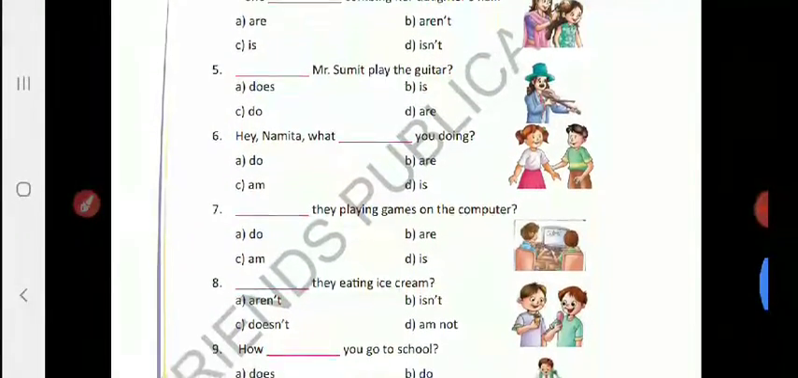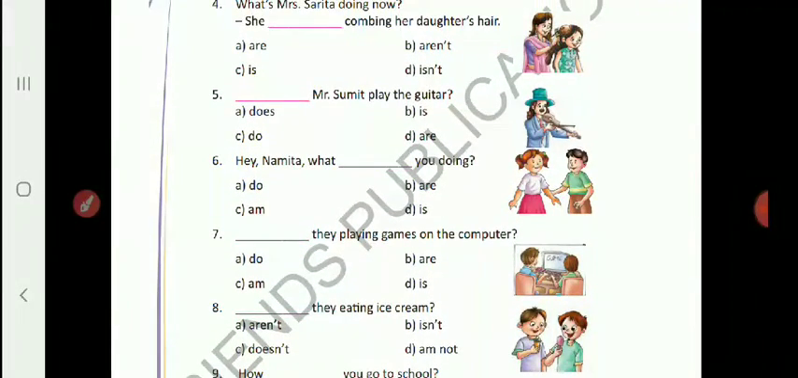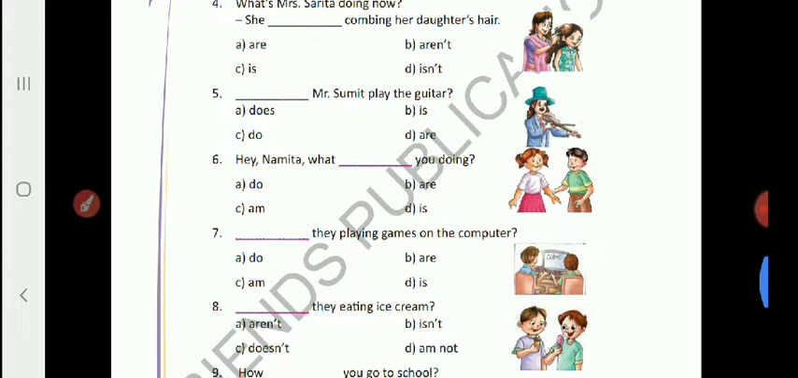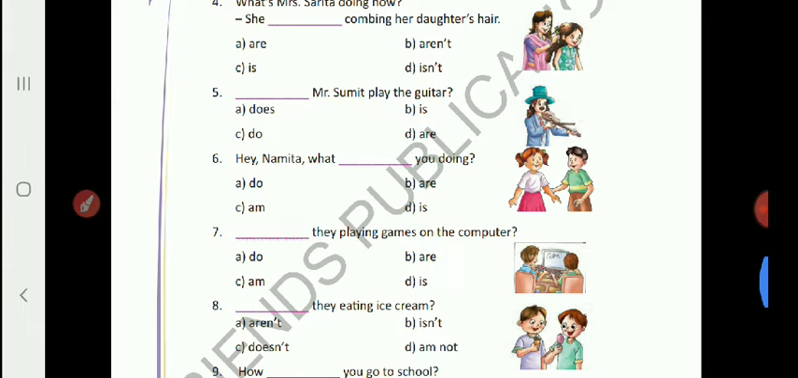Where the blank is given in the beginning of the sentence, please begin the verb also with a capital letter.